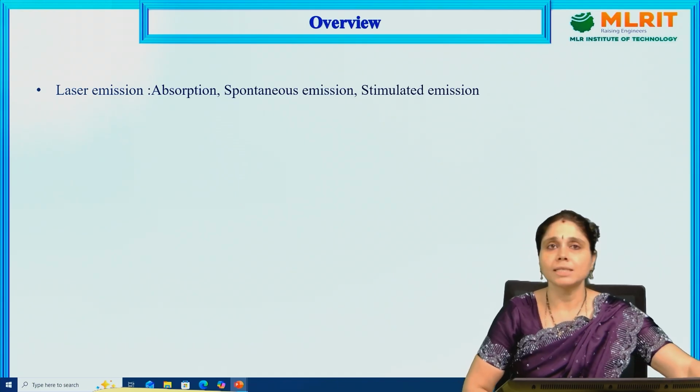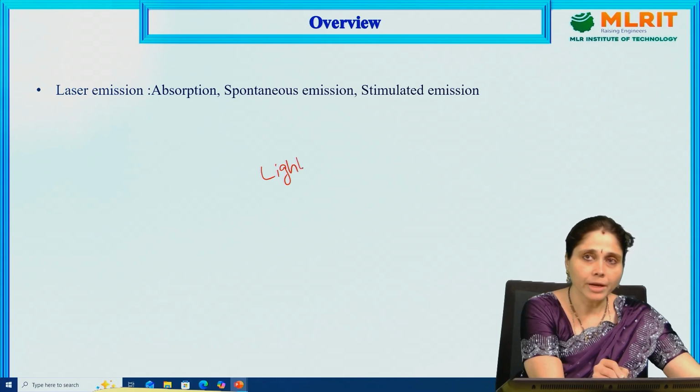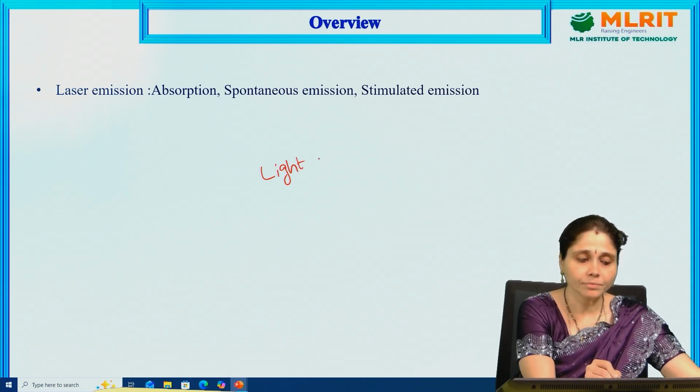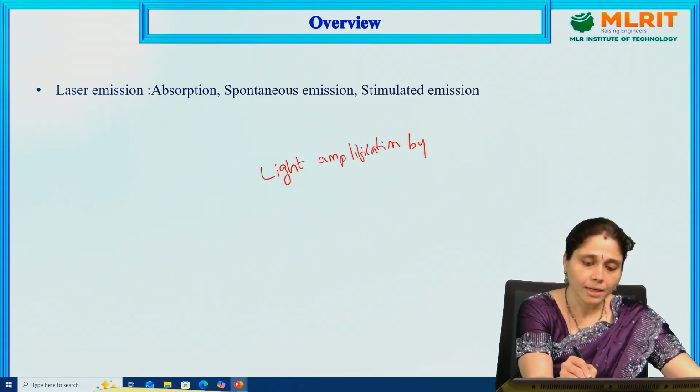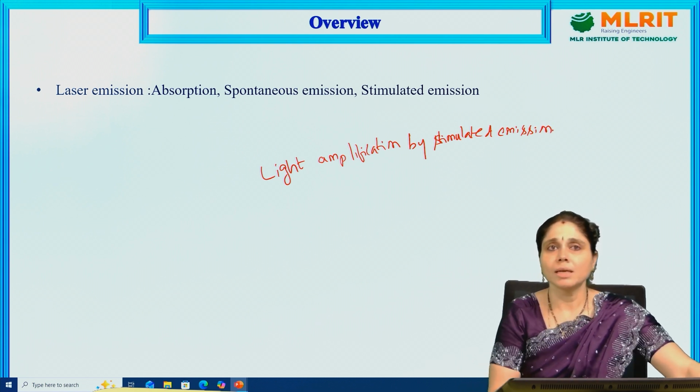So, what is a laser? Laser means light amplification by stimulated emission of radiation. Okay, this is about the laser.